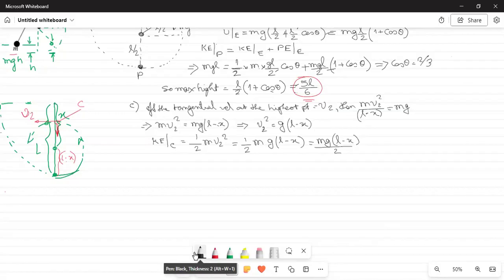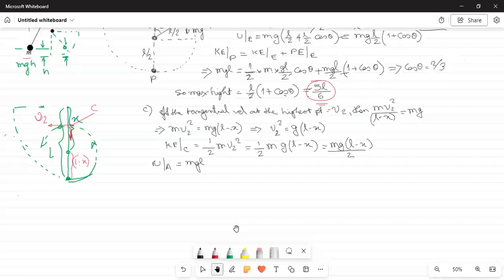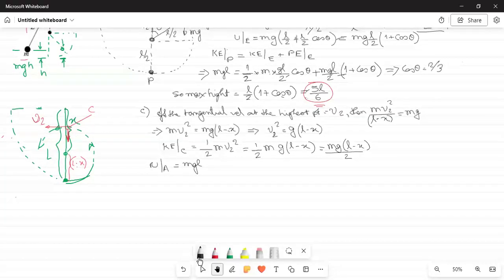Potential energy at A, when it started at the left-hand end, if you have forgotten, this was the point A. When it started, its potential energy was mgl. And what is the potential energy at C?